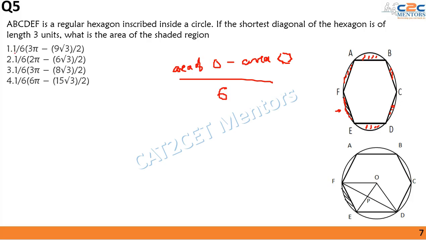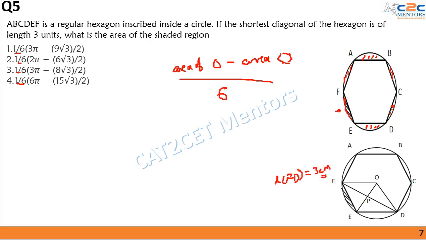Now this was visible from the options as well, because in all of the four options we were multiplying 1 by 6 by the bracket. Now we are given that the length of the shortest diagonal of the hexagon is equal to 3 centimeters. As discussed in the previous question also, the shortest diagonal in a polygon is always made by joining the nearest vertices. That is, in this scenario we have considered two vertices, F and D. So we are given that the length FD is equal to 3 centimeters.